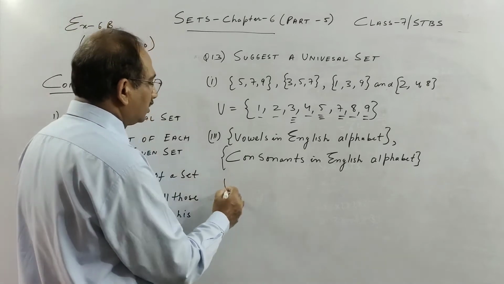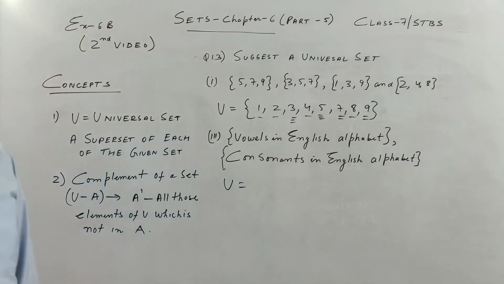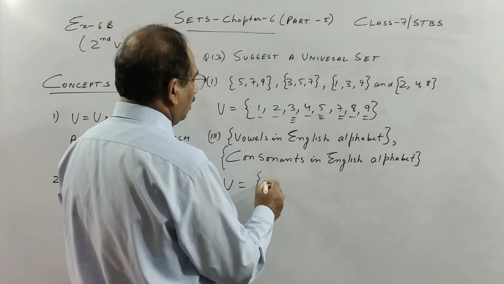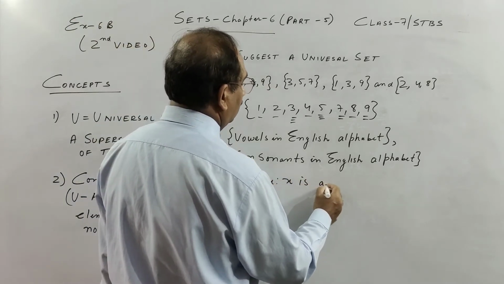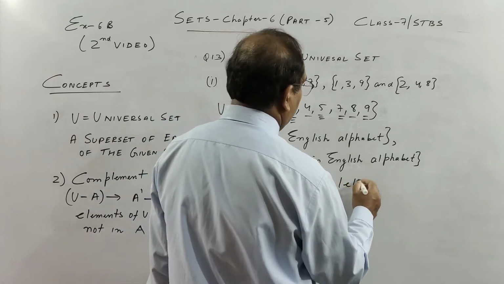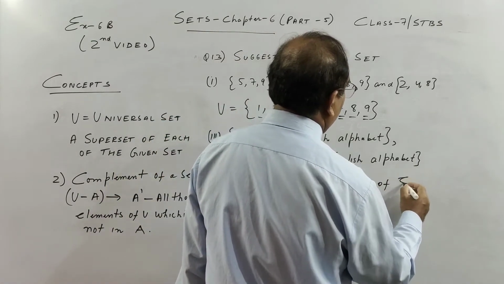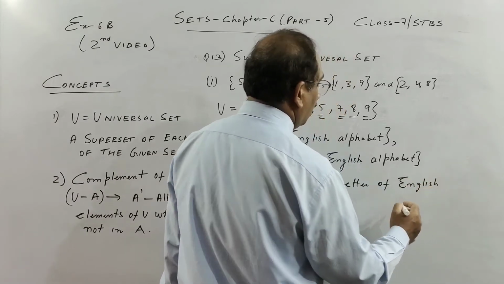Second question, you see vowels of the English alphabet and consonants of the English alphabet. So if you see children, the universal set will be x such that x is a letter of the English alphabet.